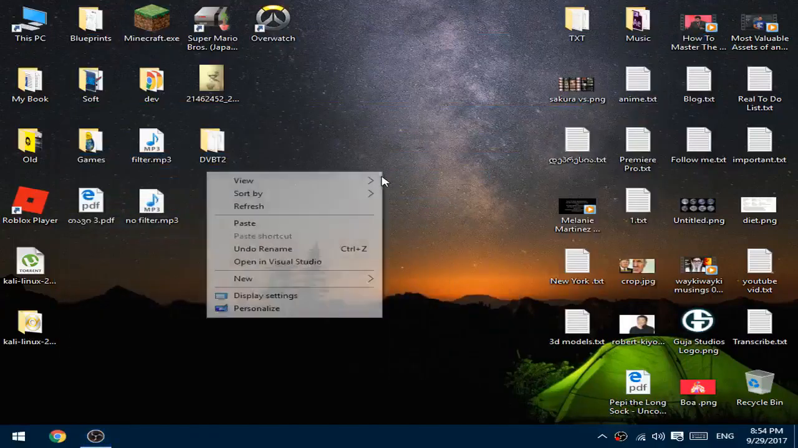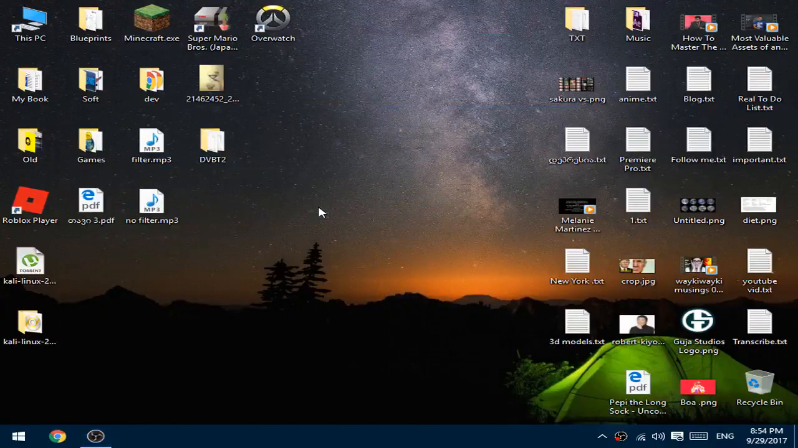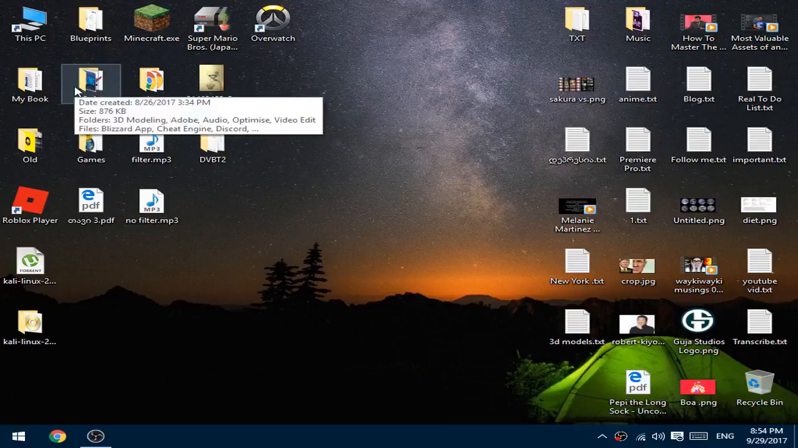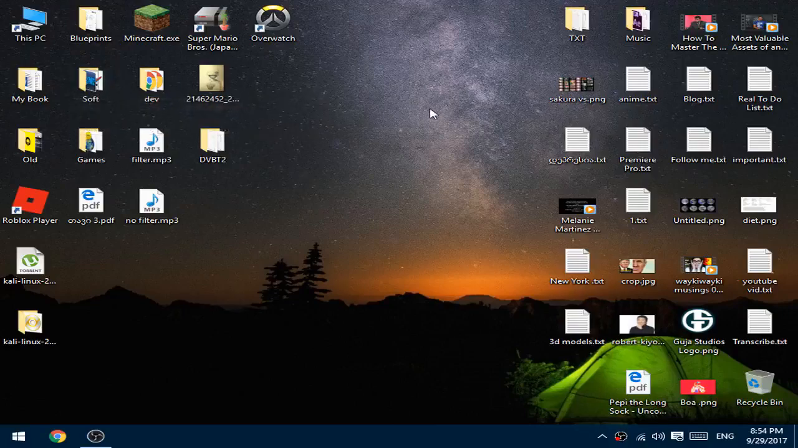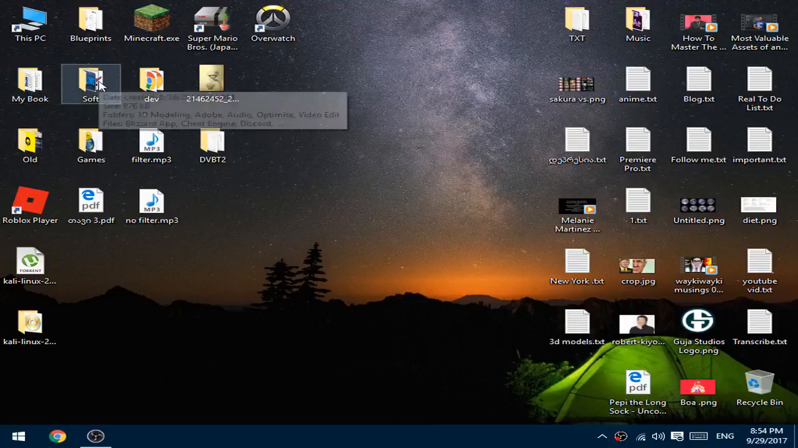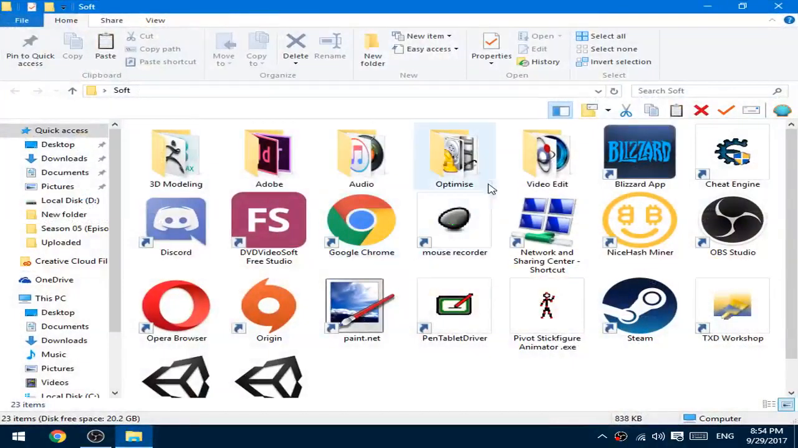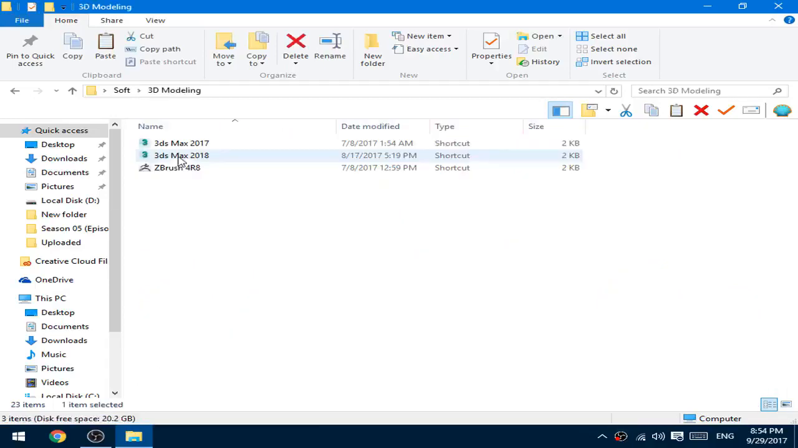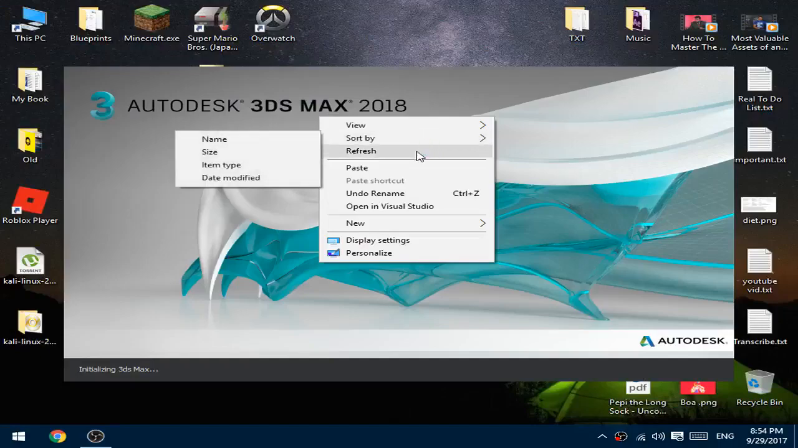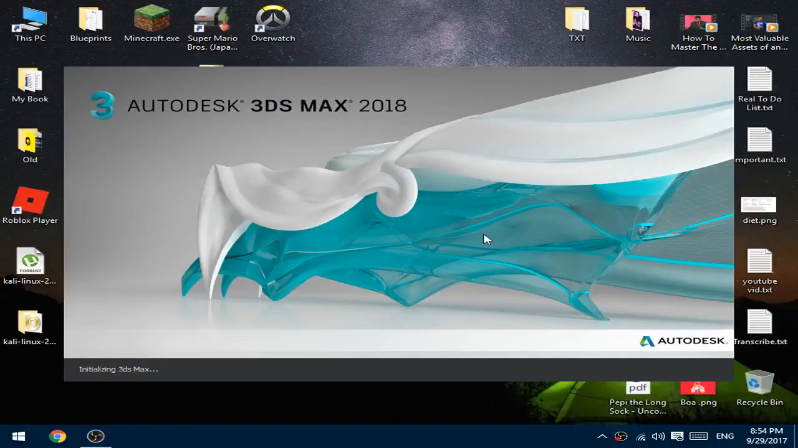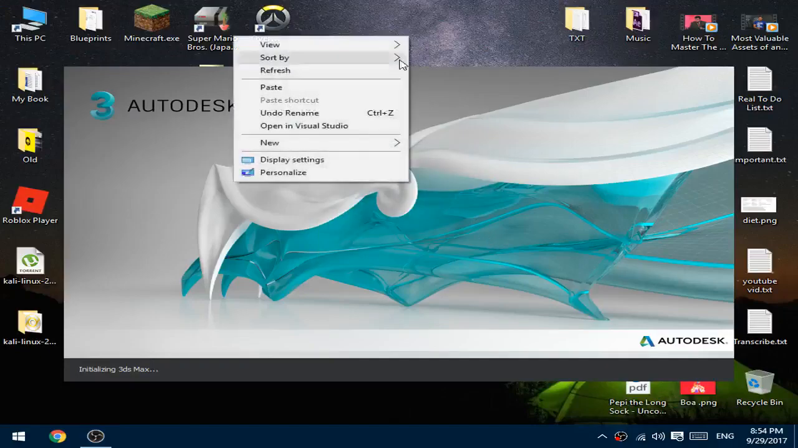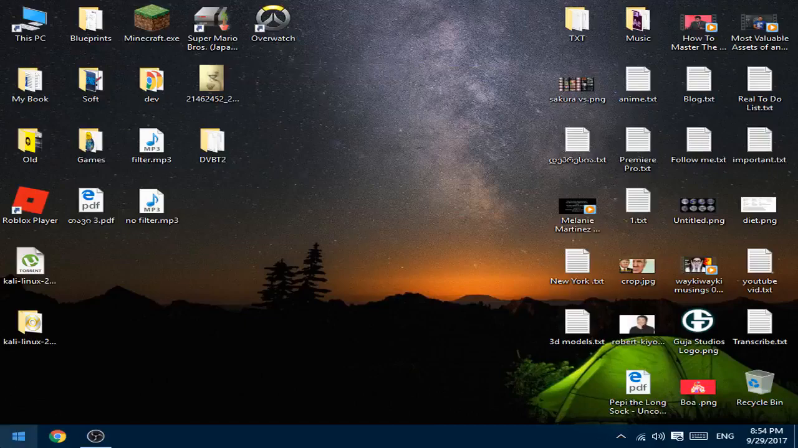Hello guys, today I will show you how to fix the 3ds Max Autodesk starting problem. If your 3ds Max is not starting after this splash screen, that's the problem of the services. For example, if you try to open it up and it closes automatically, that's the services problem.